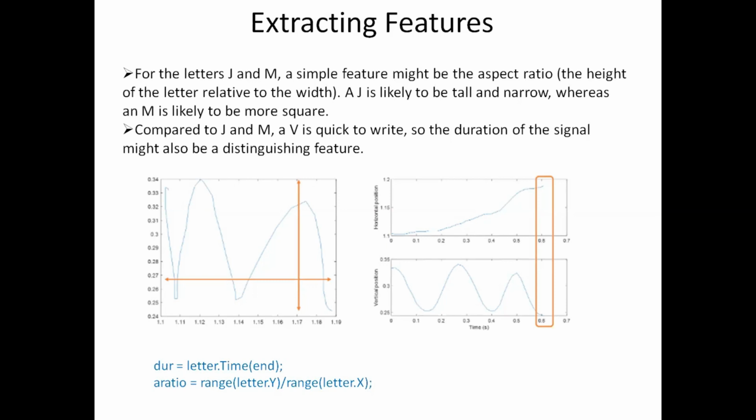So I will check in the y position of the pen what is the range, the maximum minus minimum value. Similarly, in the x position of the pen, what is the value of range. So the ratio of range of y position divided by range of x position will give me the aspect ratio. That is the second feature that I am extracting from the raw data that is available to us. We will use these two features in our further classification task.